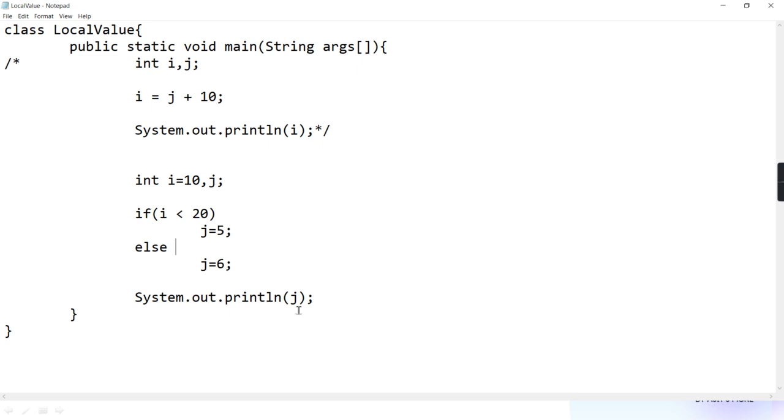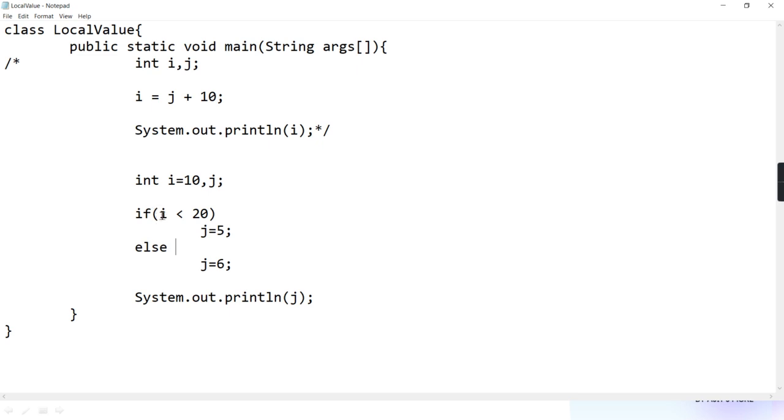It will check only once, no? Which part? This part. Because this is else, it directly comes here. There is no checking here. Then it will print 5 now. But that is at the time of running. I am asking about the time of compilation: is the compilation going to be successful? It will be successful.